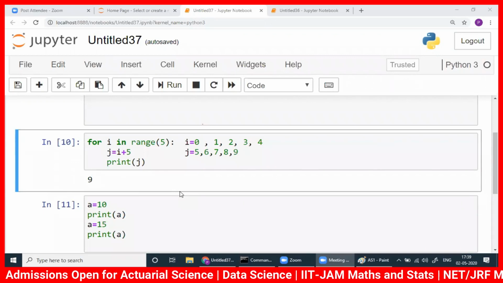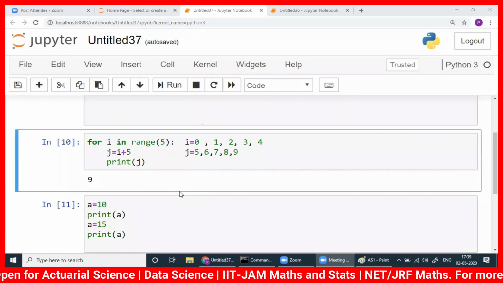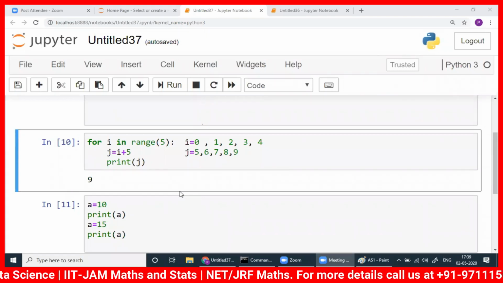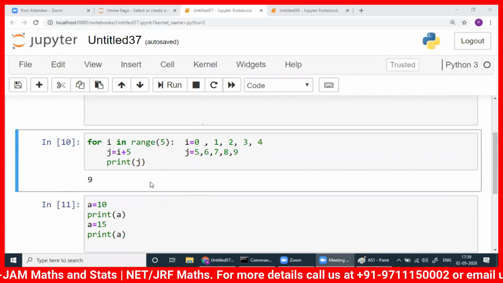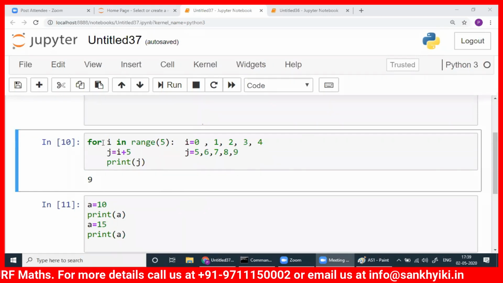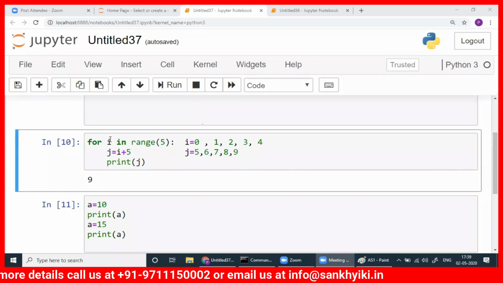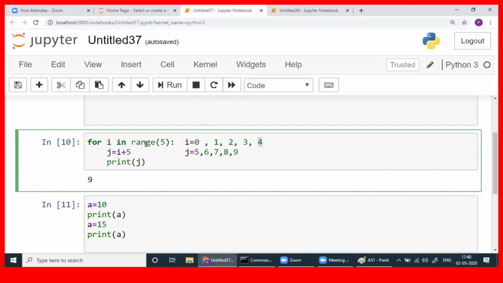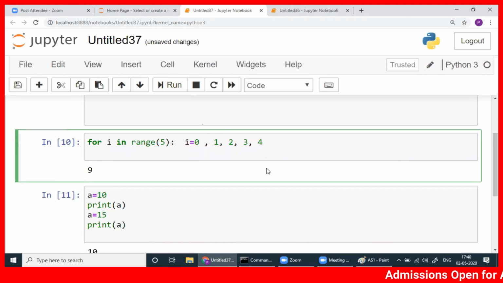Sir, in the last concept that you taught, sir, why print j is equal to 9 in the last step? Okay. What we'll do is here, this is a for loop. So that means I is updated. I see initially I was 0, then I was 1, then 2, 3, 4. So it's getting updated. I is getting updated in the for loop. Similarly, j. Forget about j. We'll make it a bit simpler for you.